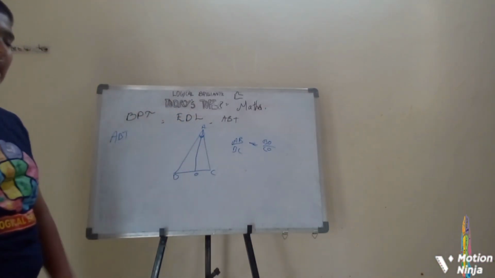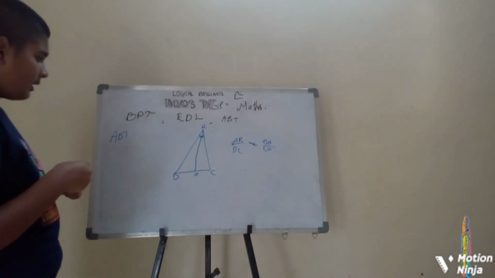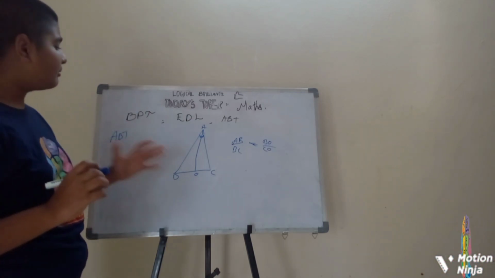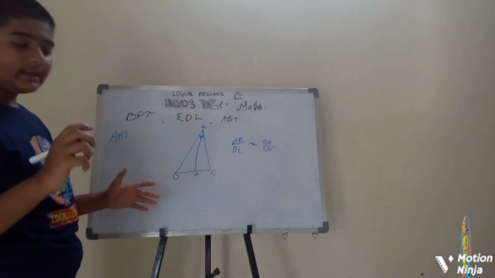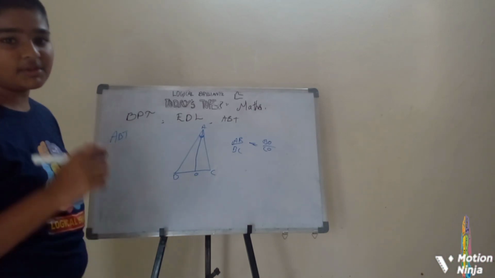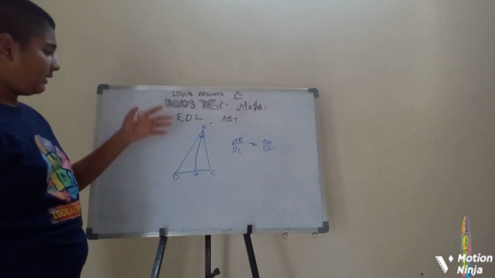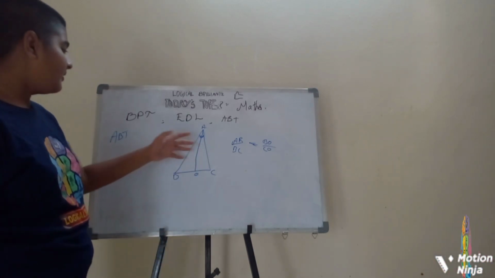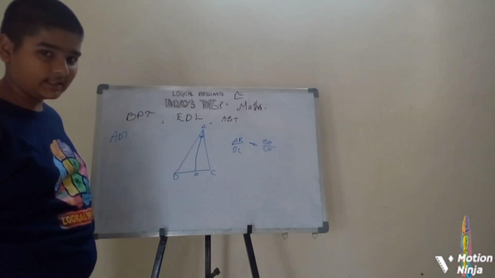That is what the angle bisector theorem is. If any angular bisector is extended to meet the opposite side, it divides the opposite side proportionally to the other two sides.